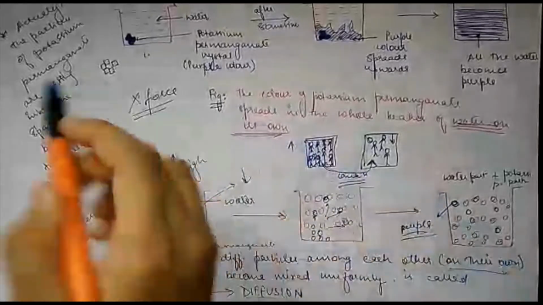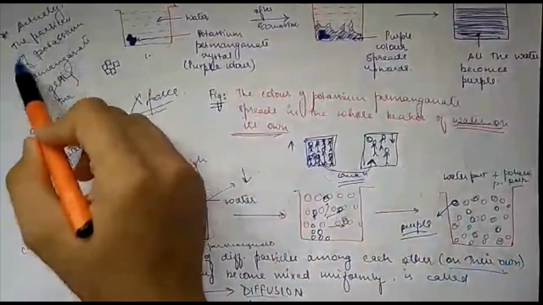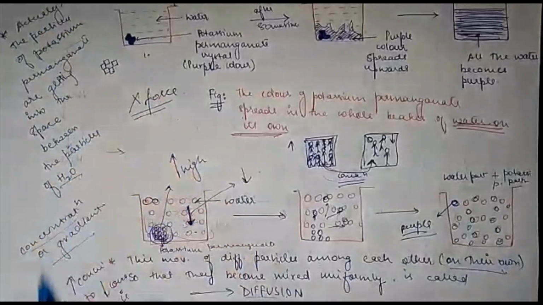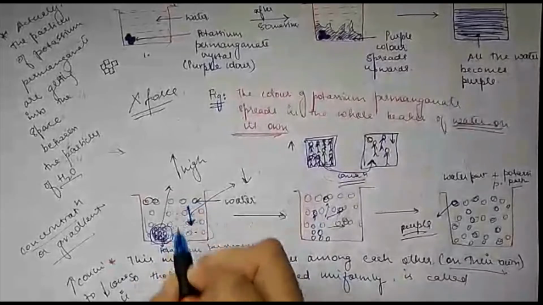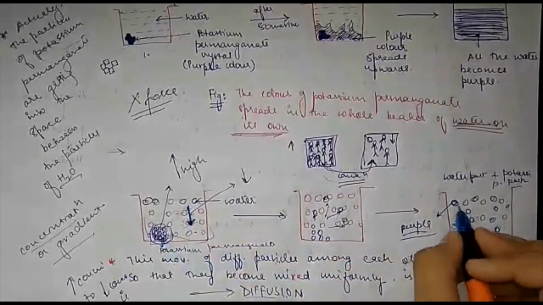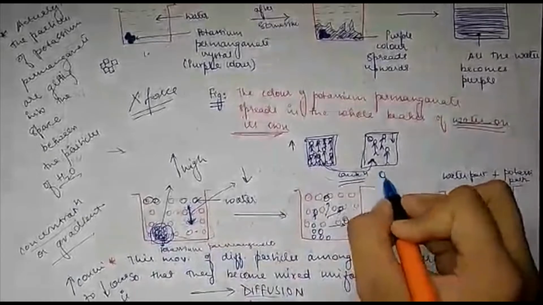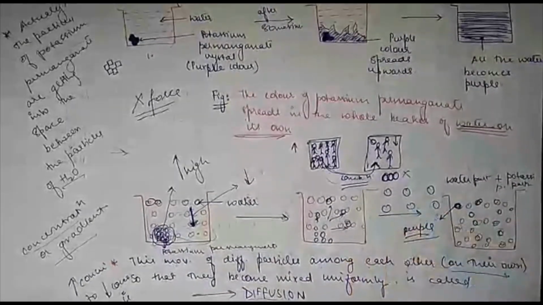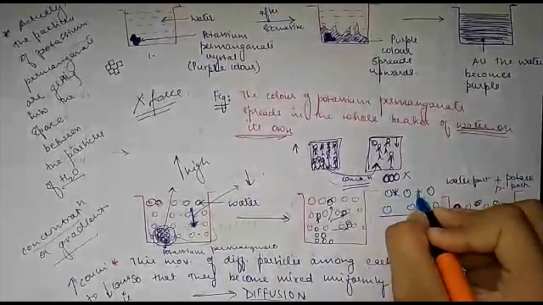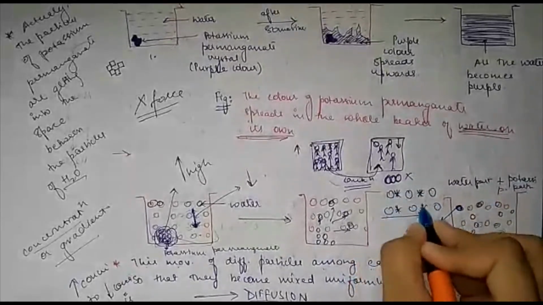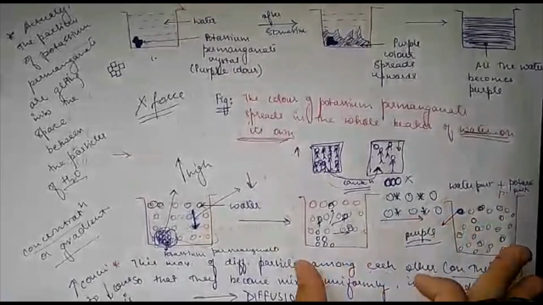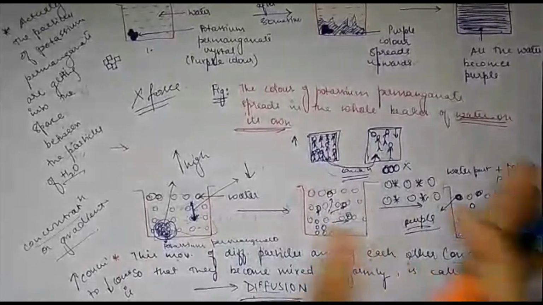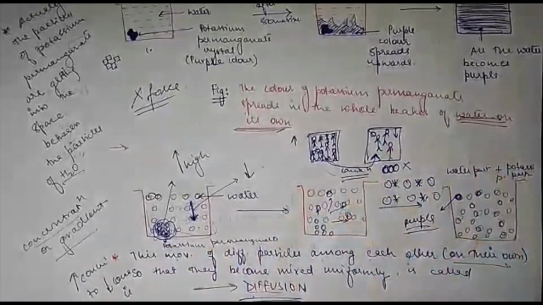Now you see here I have written something. Actually the particles of potassium permanganate are getting into the spaces between the particles of H2O. The particles of H2O are not packed like this; they are spaced like this, and the potassium permanganate particles are occupying the space between them. So this is for this part, and in the second part I'm going to continue this. This was a basic definition of matter and all.